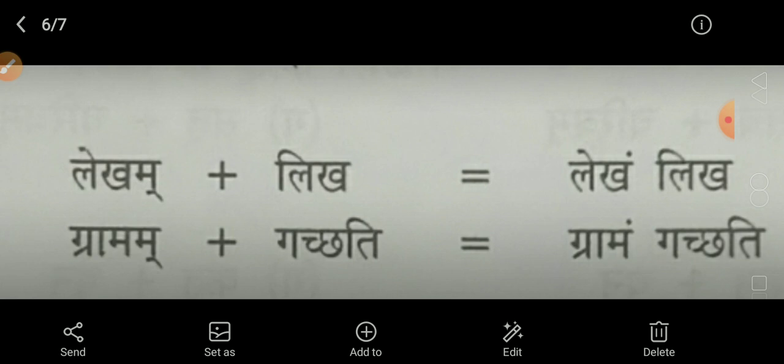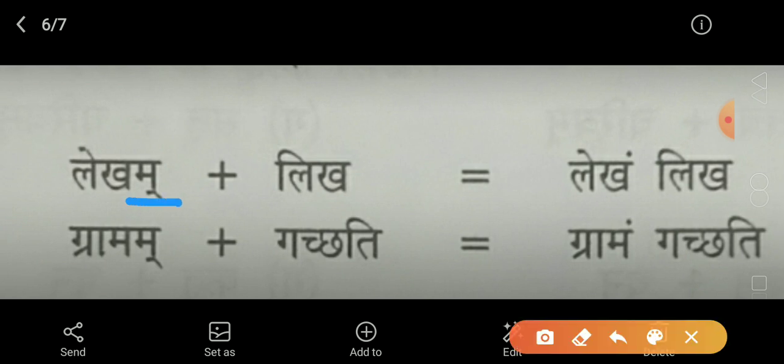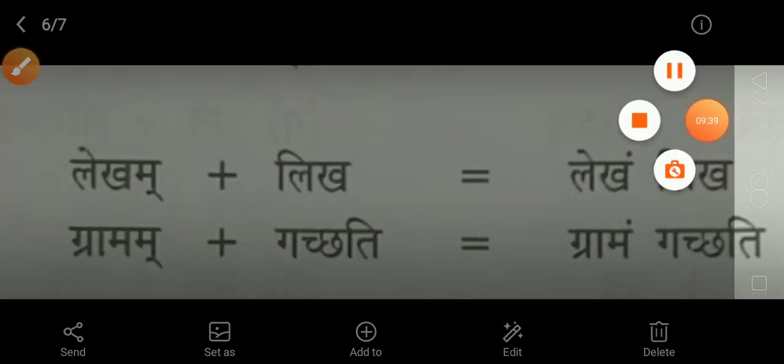That means joining occurs between these two letters, and the first letter between these two letters will be this one. Because the first letter is a consonant and this is also a consonant, that's why this kind of sandhi is named after the word consonant vyanjana, and the sandhi is called vyanjana sandhi.